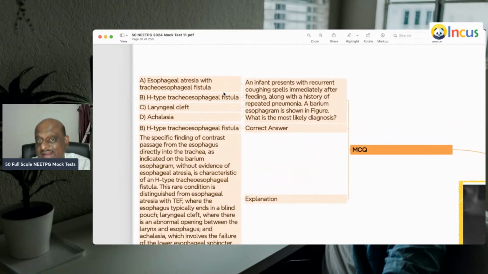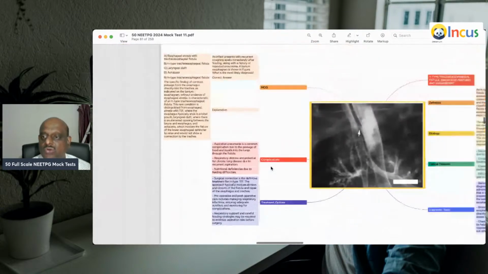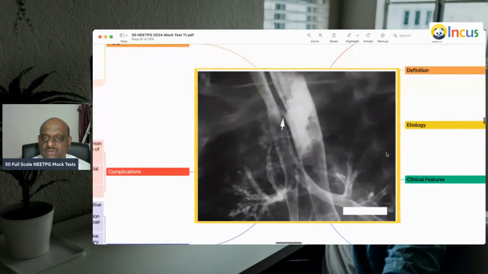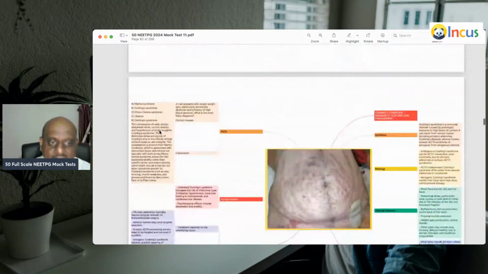Infant presents with recurrent coughing spells. History of repeated pneumonia. So a barium study, what is it showing? An H type of tracheo-esophageal fistula is what you need to remember.